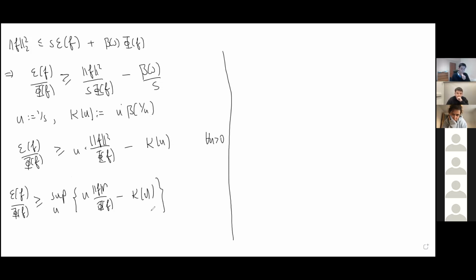And those of you familiar with convex conjugates will recognize that this is exactly the convex conjugate of k evaluated at f squared over phi of f. This is basically the definition of the convex conjugate, which can be computed explicitly in various cases. I'll come to that later. And I'm going to call this inequality now an optimized super-Poincare inequality, which is going to turn out to be very important later.